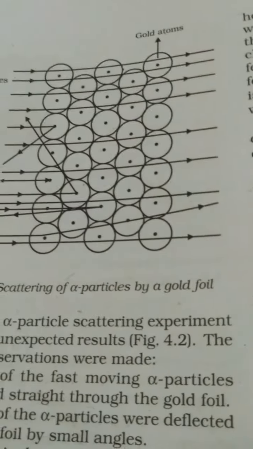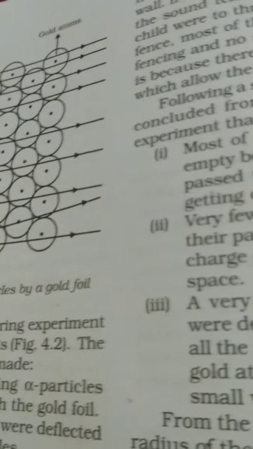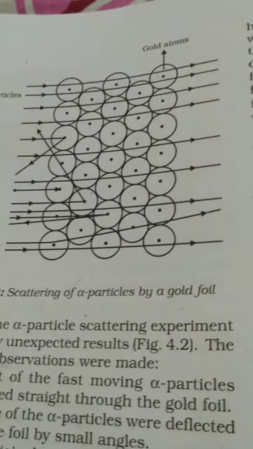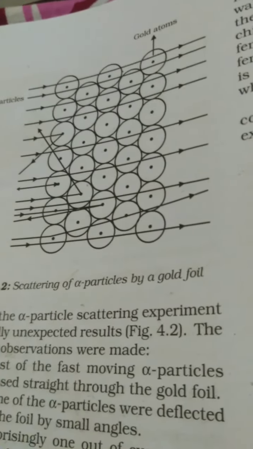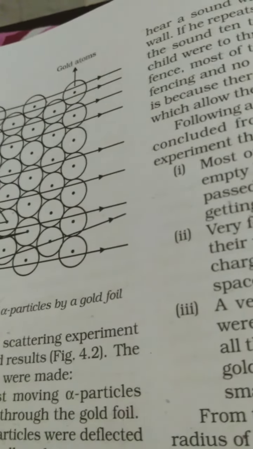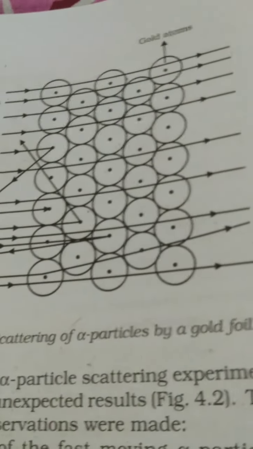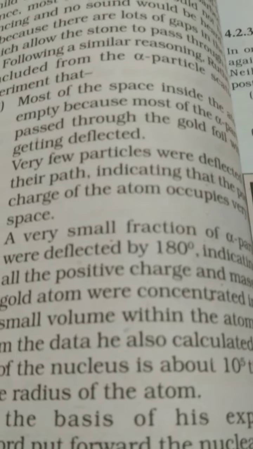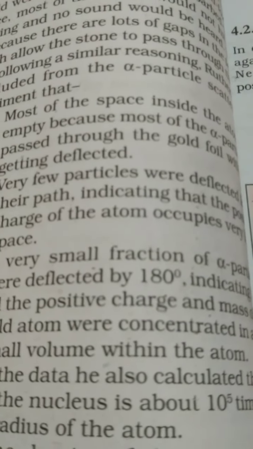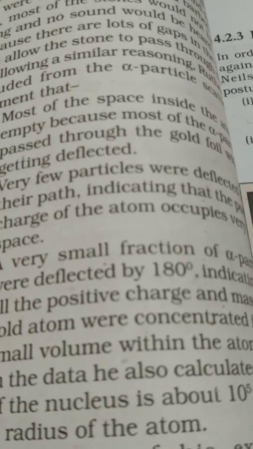Second observation was that some of the alpha particles have shown deflection. Why have they shown deflection? Because you know that the alpha particles are doubly charged helium atoms, doubly positively charged helium atoms. Naturally, there will be a repulsion. What repulsion? So he is saying that alpha particles have shown deflection only because they are coming under the influence of some similar, identical charge.